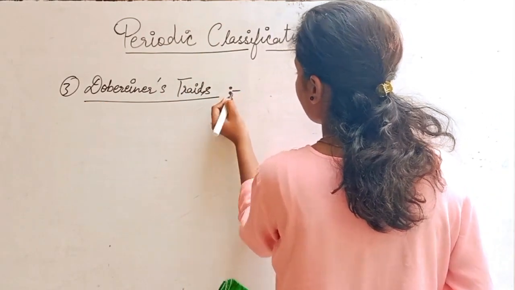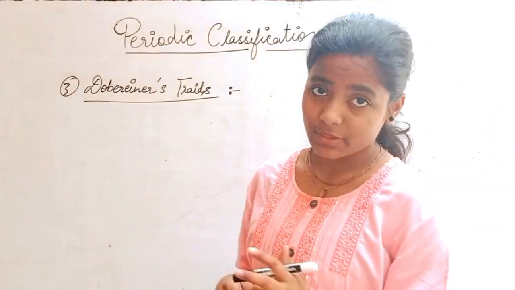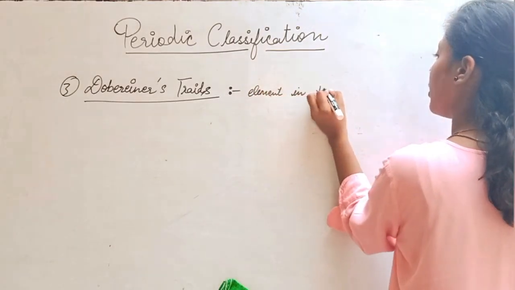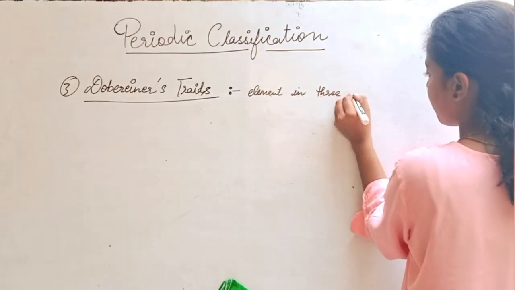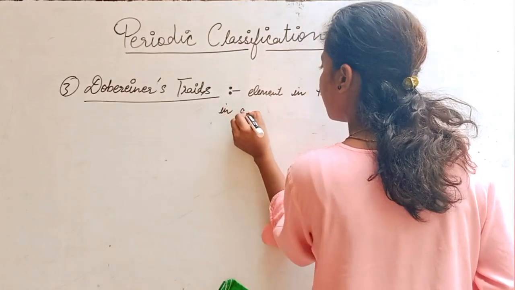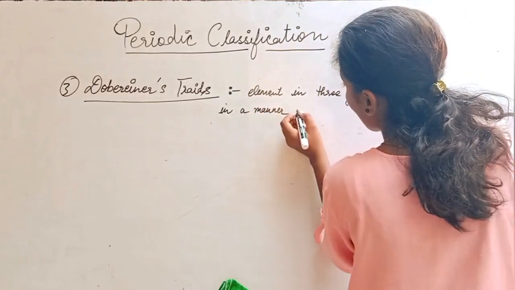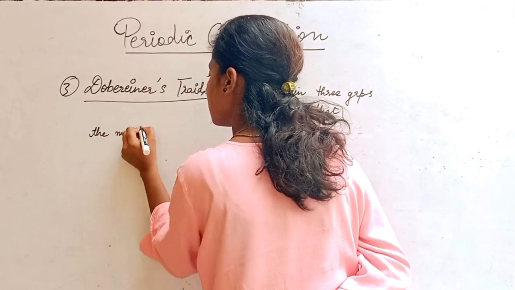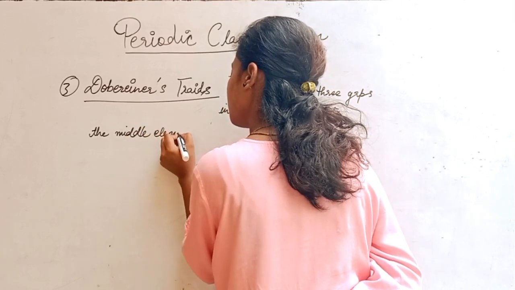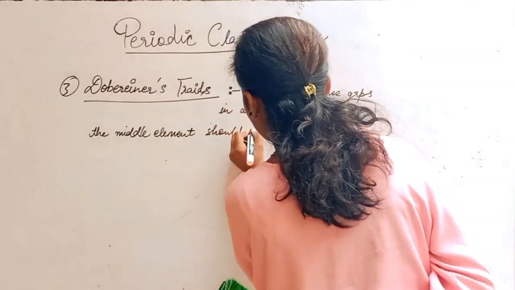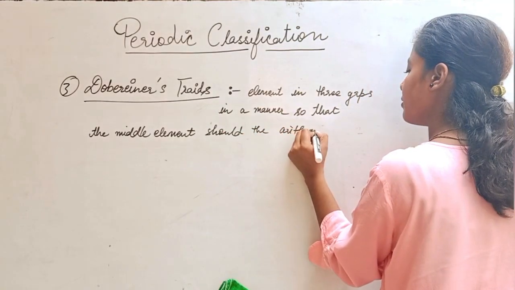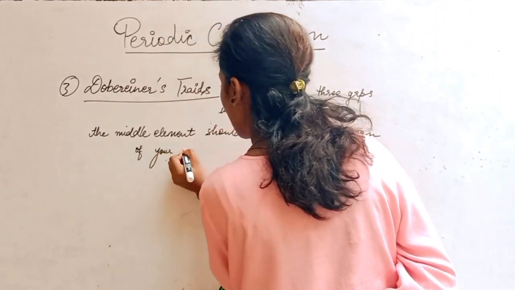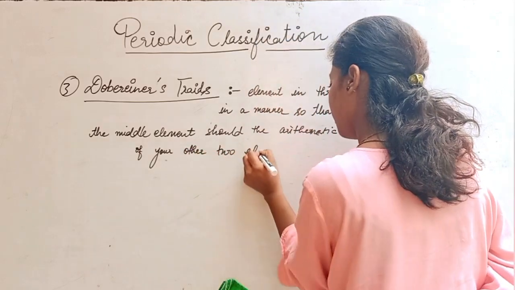So what he says, let's group the elements in three groups in such a way that the middle element should be the arithmetic mean of your other two elements.